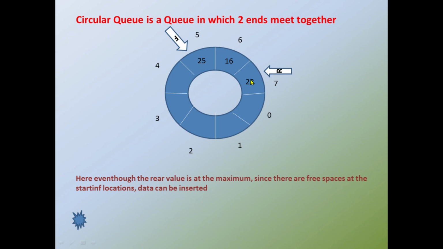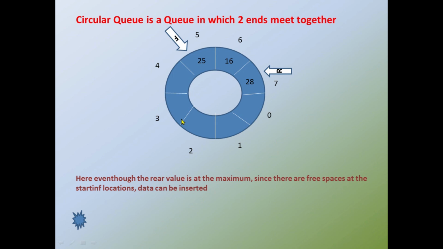Okay, so you need not study about the programming section related to circular queue. Just understand the physical structure. So this is a queue in which two ends meet together. Since they meet together, we have the provision to add items to the queue in which it contains free spaces. Okay, so here even though the rear value is at maximum, since there are free spaces at the starting location, data can be inserted. Since there are free spaces here, the data can be automatically inserted to the next positions.